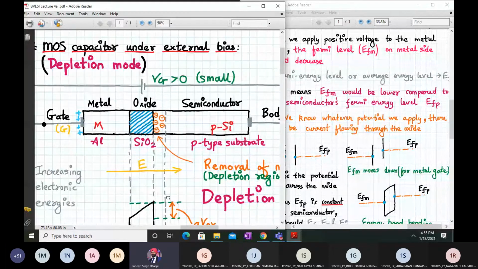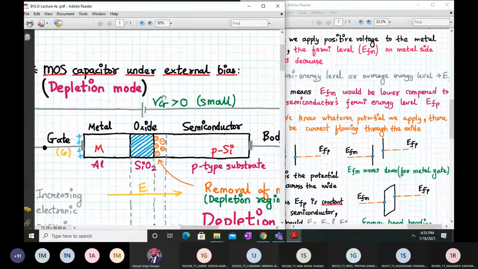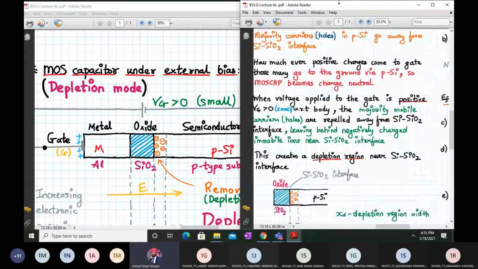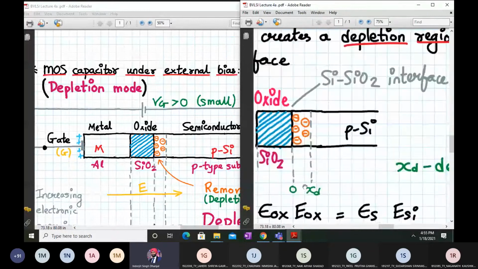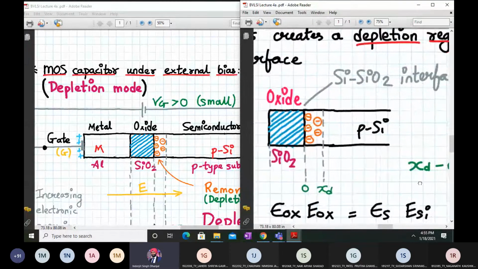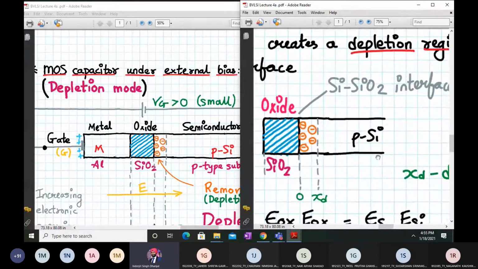Which you can observe over here. Let me show you all. Here it is, the creation of a depletion region. And here the width of the depletion region, let's say it is XD. So XD is the depletion region width. This is the oxide, this is the semiconductor, and near the silicon dioxide interface we have this depletion region because majority carriers are being removed over here.